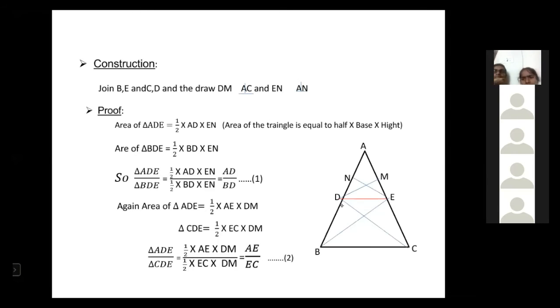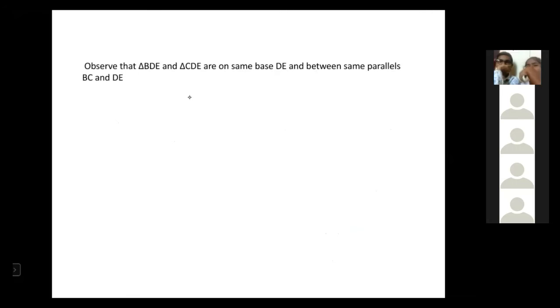Okay, clear? So DE and BC are the parallel lines, and for triangle BDE and triangle CDE, DE is the same base. So between the same parallel lines, the areas of the triangles are equal. So the area of the triangle BDE and the area of the triangle CDE are equal.